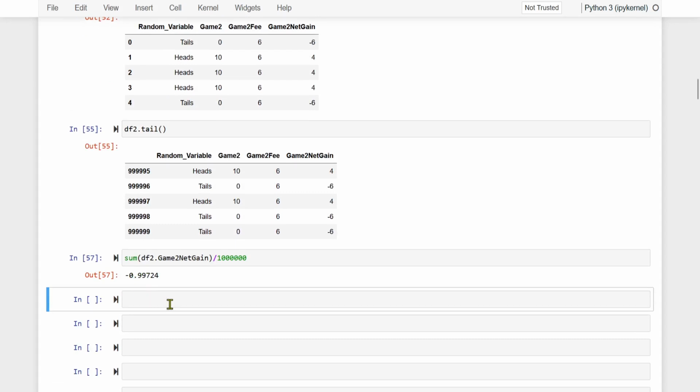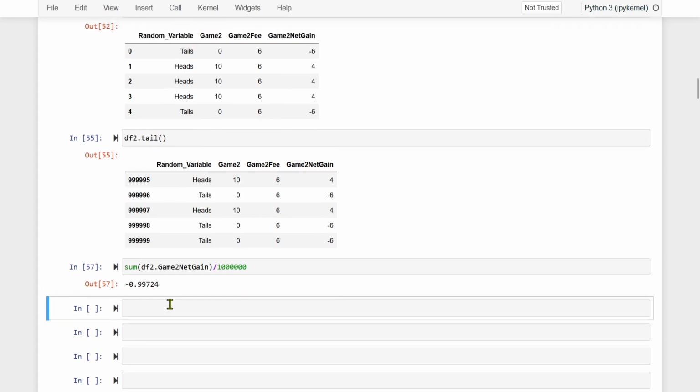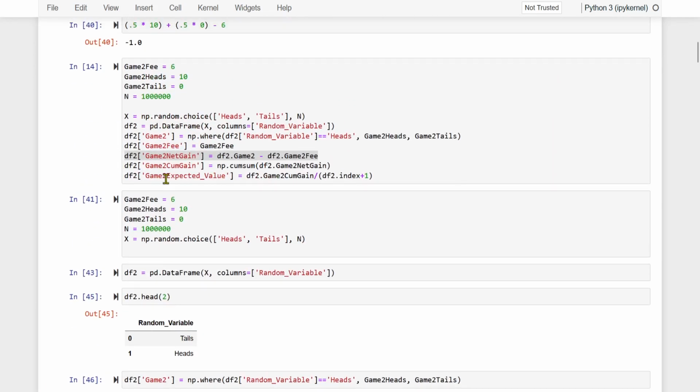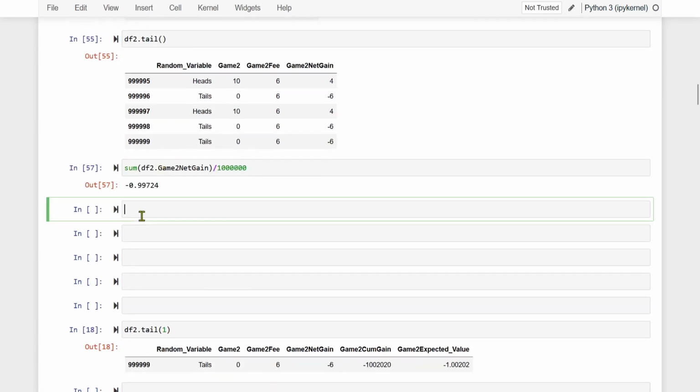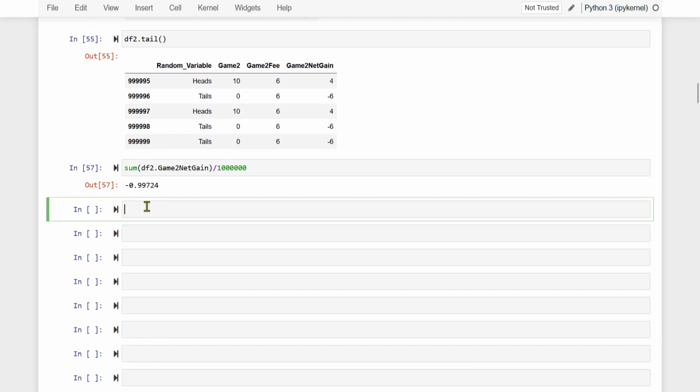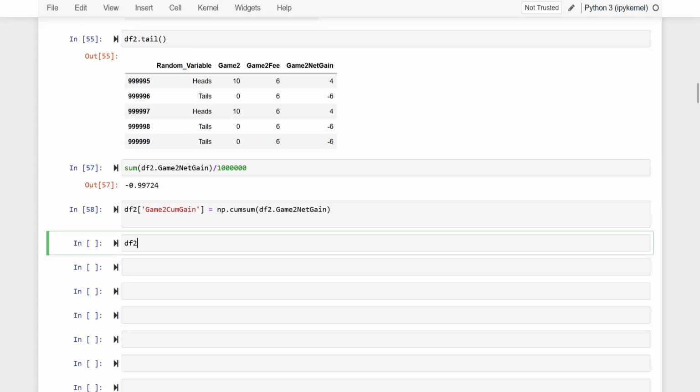Now we want to draw a line chart and see the curve, how initially it will go through the turbulence, but as the number of flips increases, it will settle at minus 1. So we have to demonstrate that. So for that, we need 2 columns. What will be those columns? See, the columns will be cumulative net gain. Let us bring this here. Let us see data frame now.